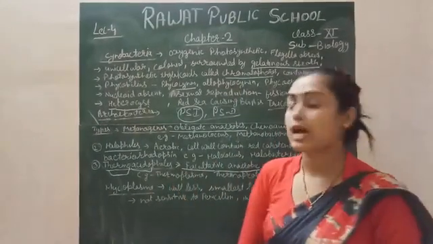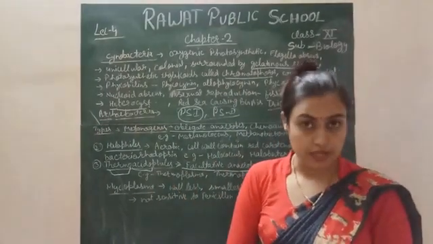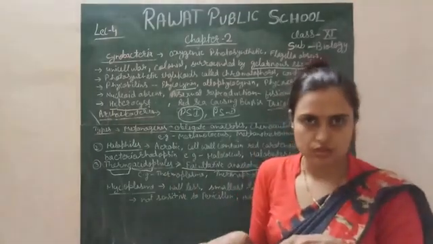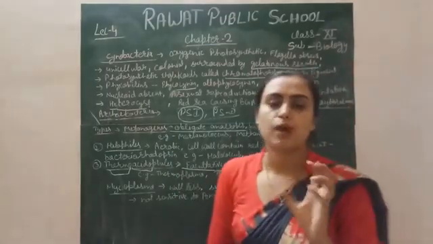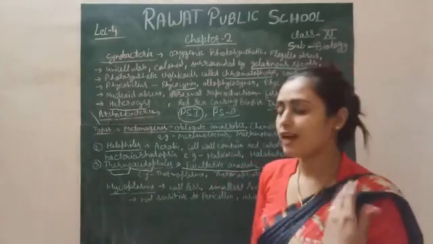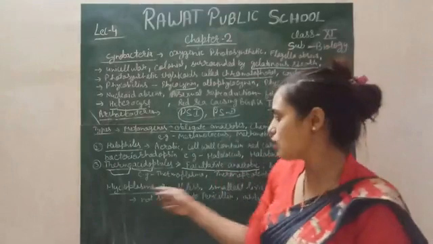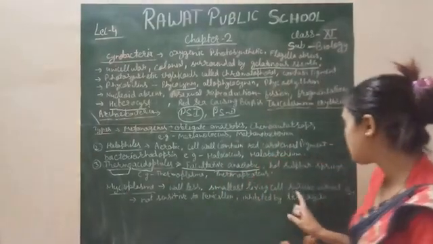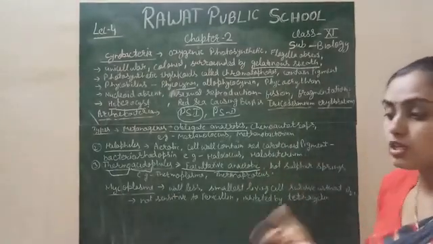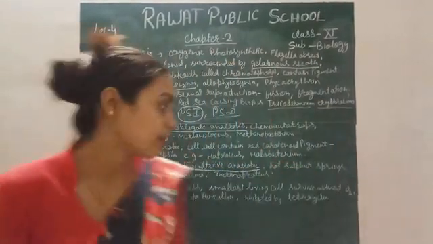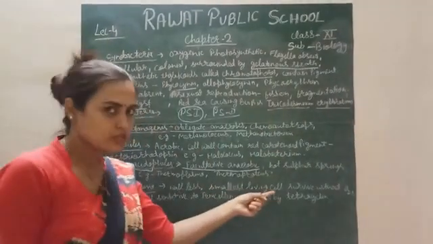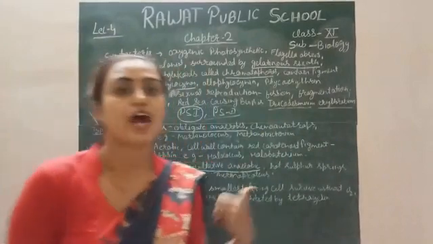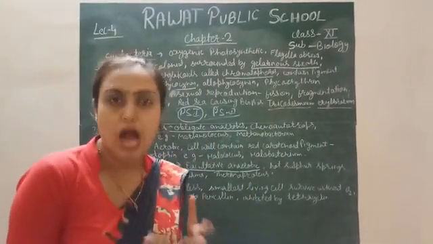Last is Mycoplasma. These are the smallest living organisms on this earth, and they lack a cell wall. Cell wall is absent in the case of Mycoplasma. They cannot survive in the presence of oxygen. It means oxygen is not required for their survival, right? And these are the smallest living cells. Because the cell wall is absent, they are more harmful for us.